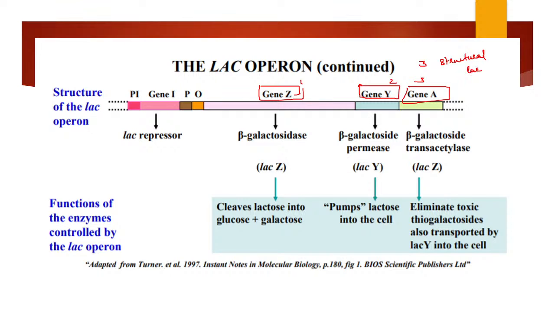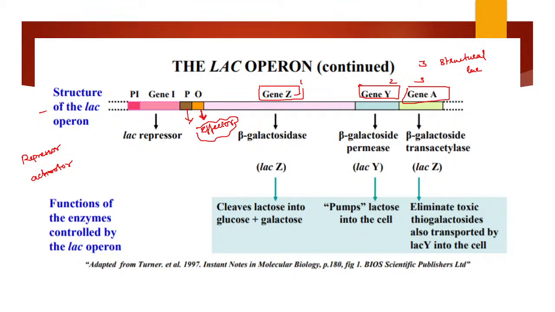Okay, three structural genes are present in the lac operon, and these structural genes are controlled by this promoter, and nearby there is an operator site where the effector molecules come and bind. So what is an effector molecule? An effector molecule is nothing but a repressor or activator. Either it can be a repressor or it can be an activator.